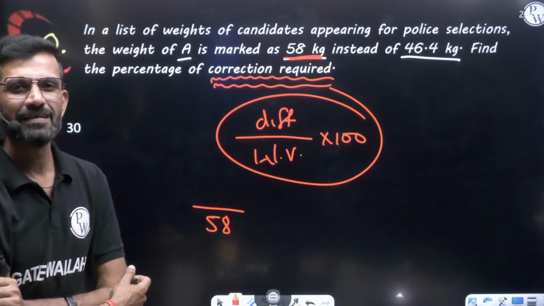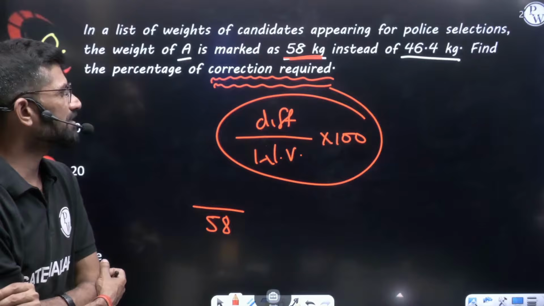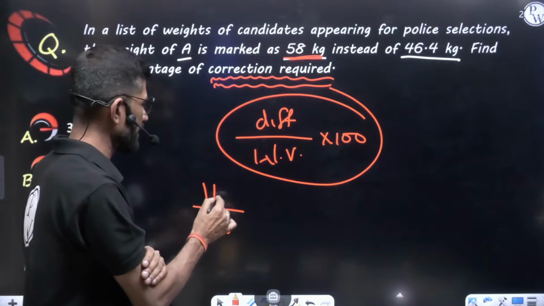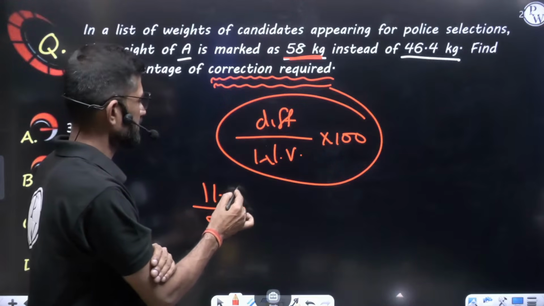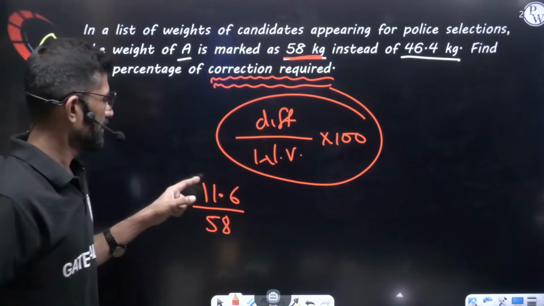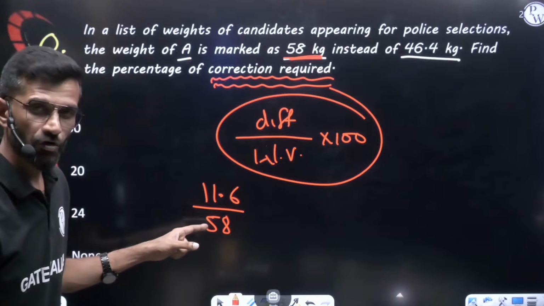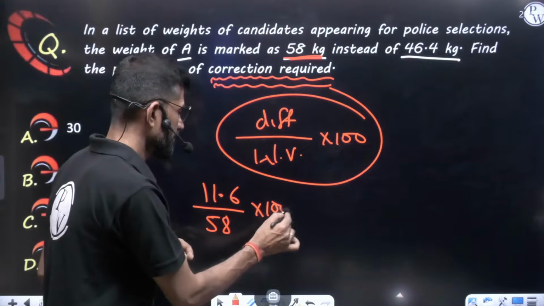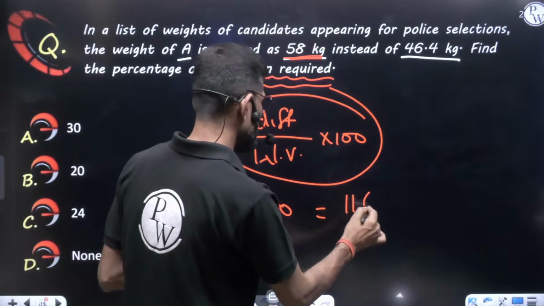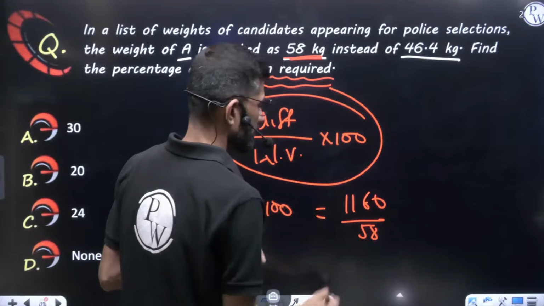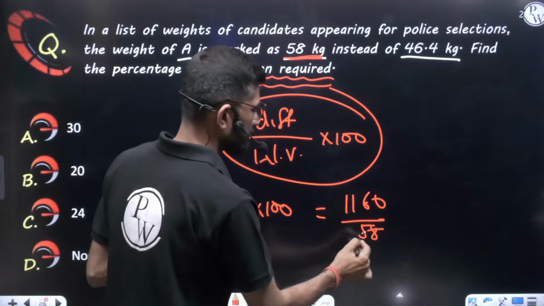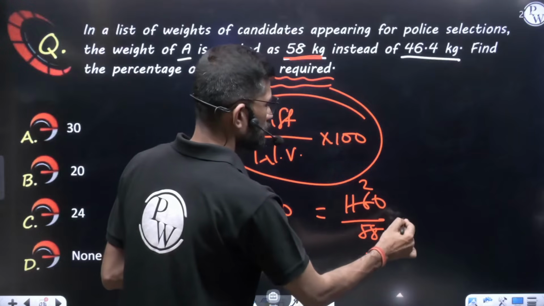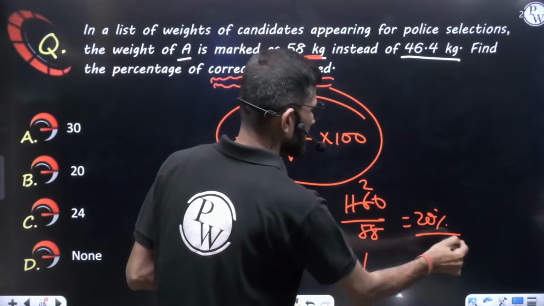It will be 11.6. Difference by wrong value, not actual value, into 100. It can be written as 1160 divided by 58. 58 doubled is 116, so 58 twos are 116. So it will be 20% correction required.